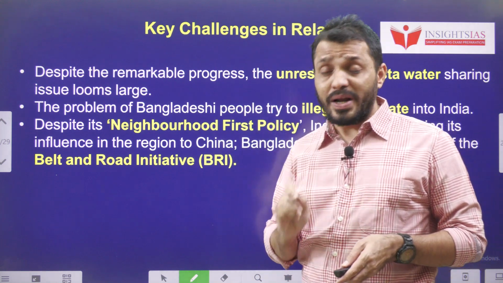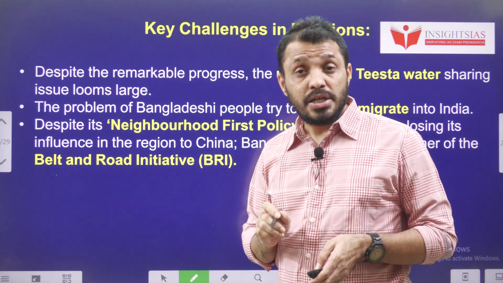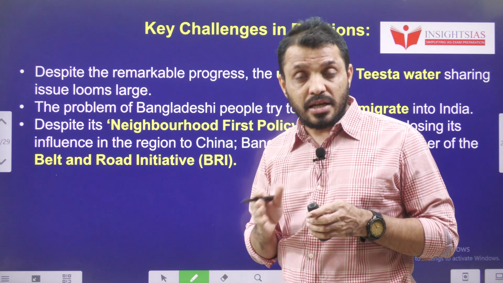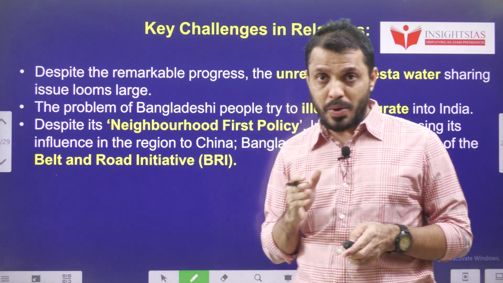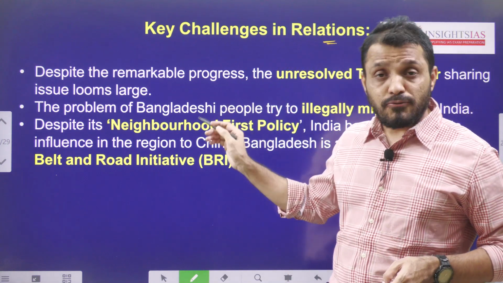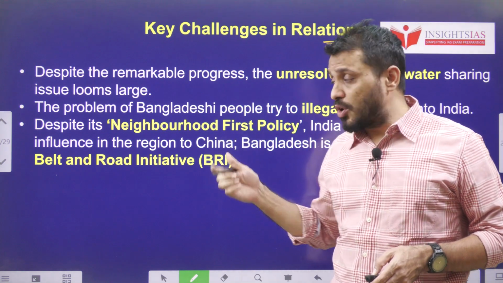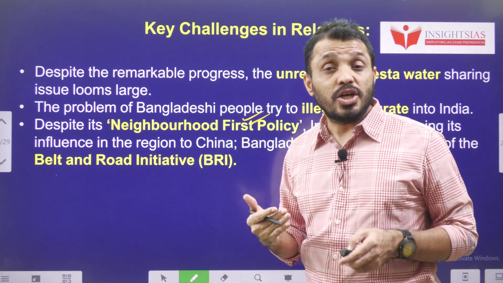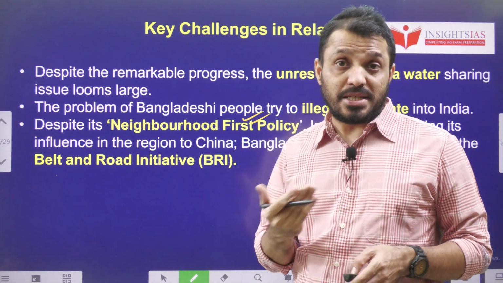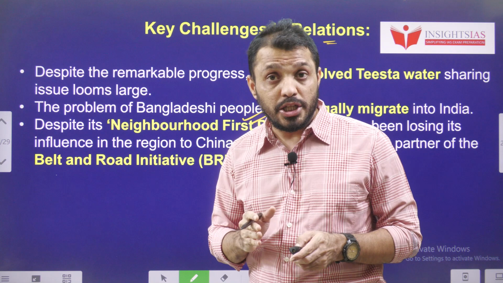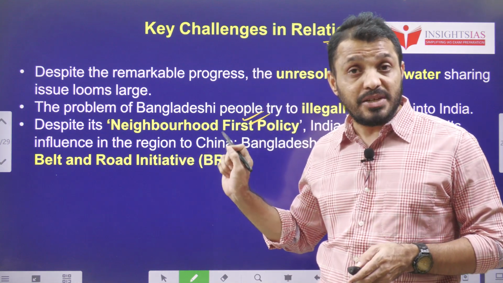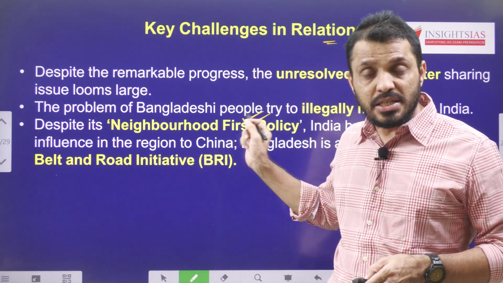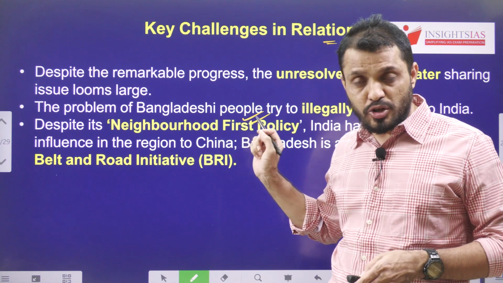With respect to one river, both countries made agreements. What is the name of that river? And of course, even though India is following the neighborhood first policy, China is still showing its presence in the form of the Belt and Road Initiative, and Bangladesh is actively subscribed to the Belt and Road Initiative. These are a few challenges.